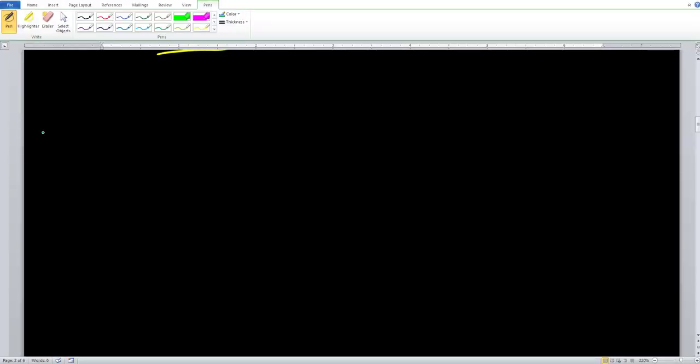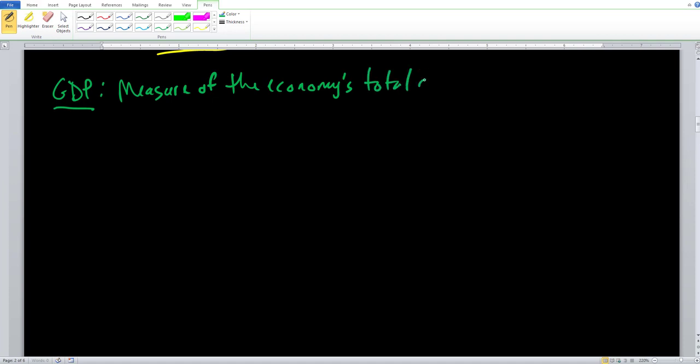So let's go ahead and write down a few things. Take a look at GDP in depth. So GDP is gross domestic product. It's a measure of the economy's total output. And every single country has its own GDP value. And the higher this value is, it just tells us that the economy is producing a lot more goods and services. If we wanted a little bit more of an in-depth or formal definition, we can say it's equal to